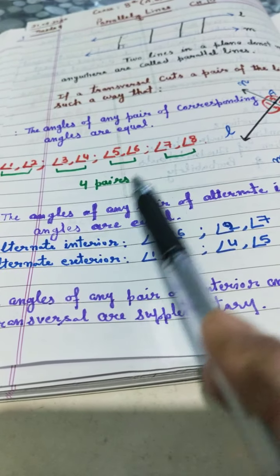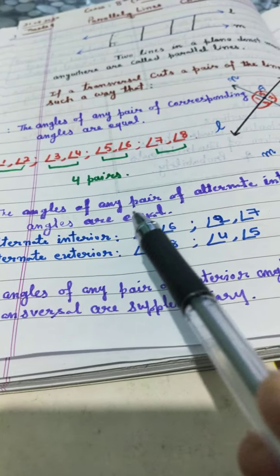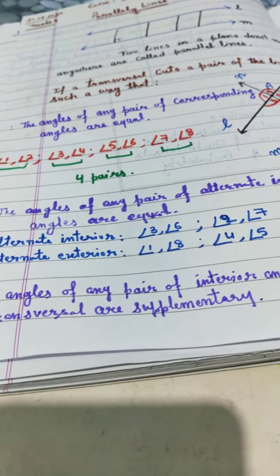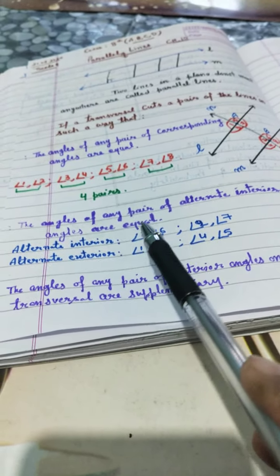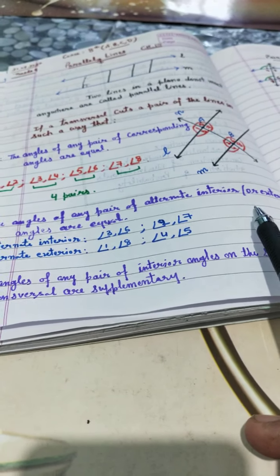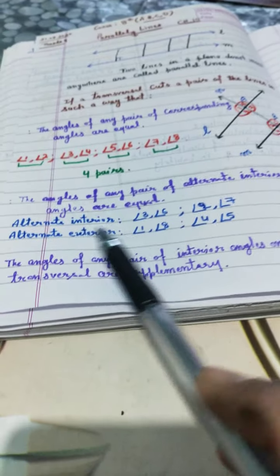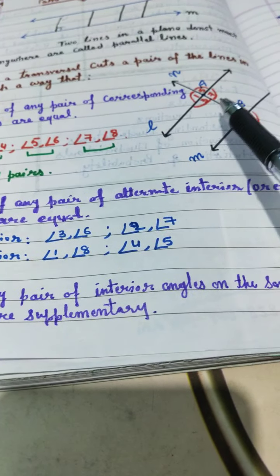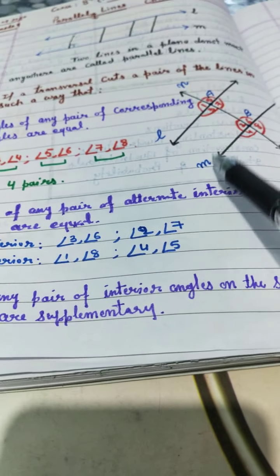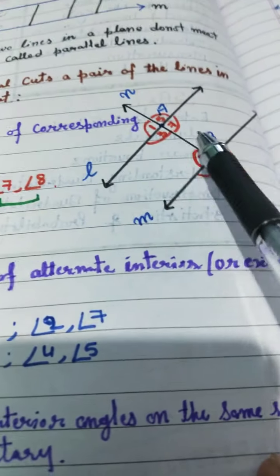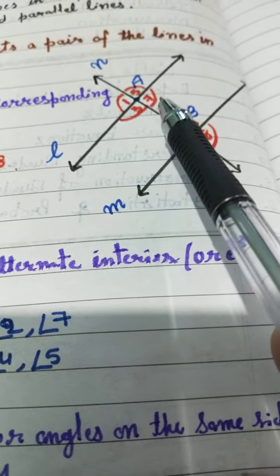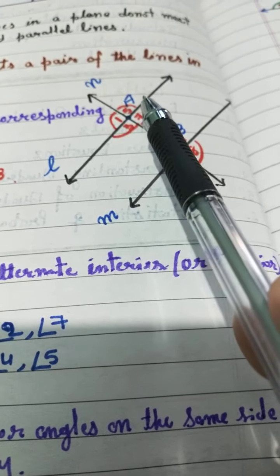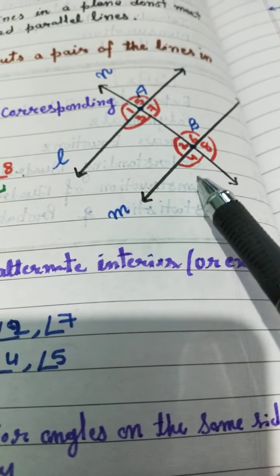There are 4 pairs of corresponding angles, and there are 2 pairs of alternate interior angles and 2 pairs of alternate exterior angles. The angles of any pair of alternate interior or exterior angles are equal. Alternate interior means interior angles in between these 2 parallel lines. So interior angles are angle 3, angle 7, angle 2, angle 6. And angle 1, angle 5, angle 4, angle 8.